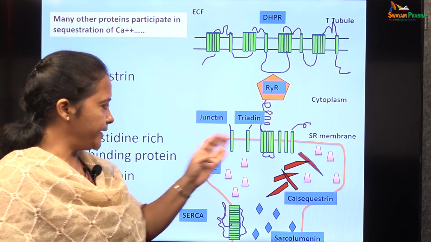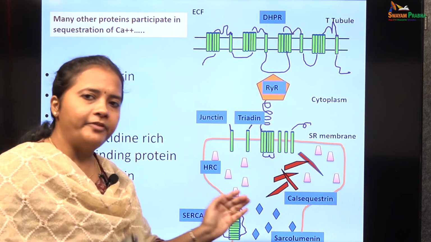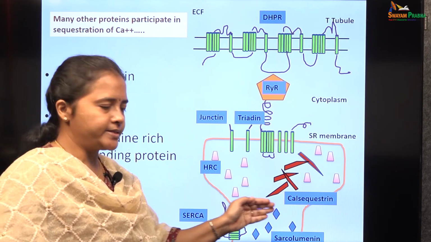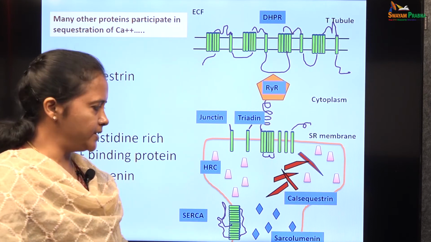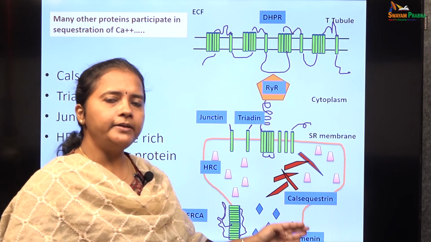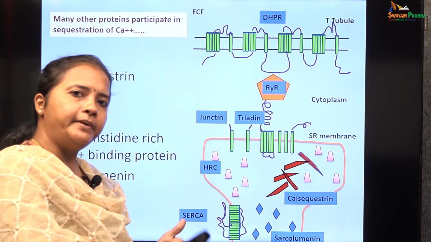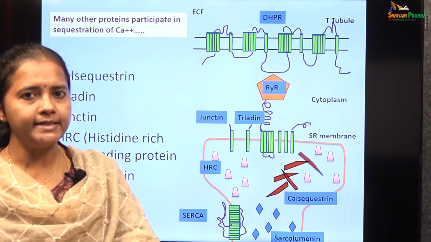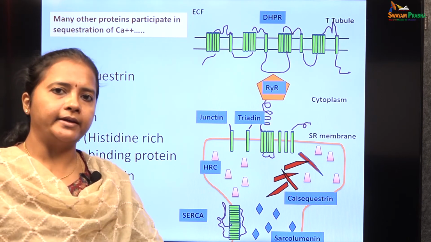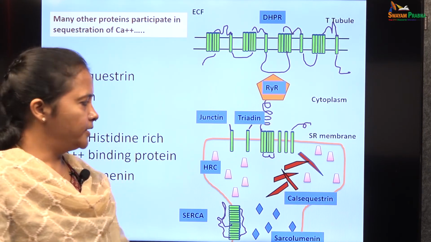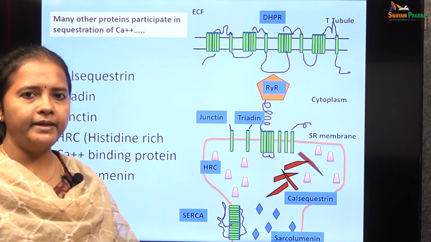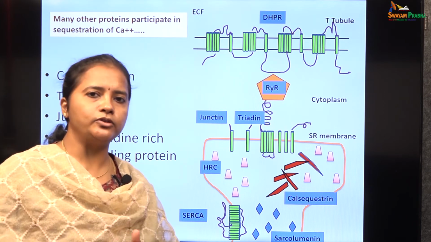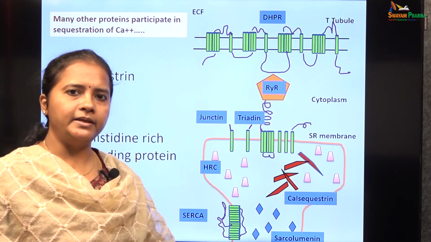Junctin and triadin facilitate or help the calsequestrin and the SERCA to do this process, and sarcalumenin is a protein which facilitates the reuptake of calcium from the site, and it transfers the calcium molecule to the release site of the sarcoplasmic reticulum whenever it is required. So, these proteins also participate in the sequestration and release of calcium from the sarcoplasmic reticulum.